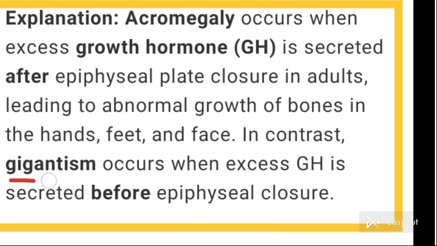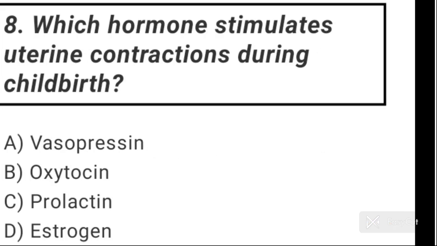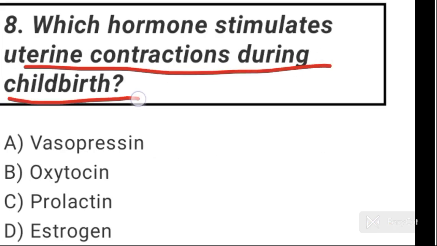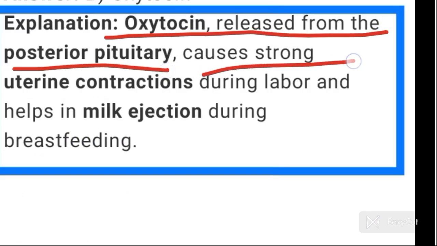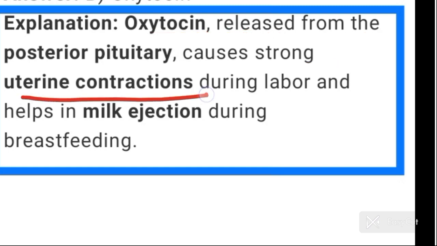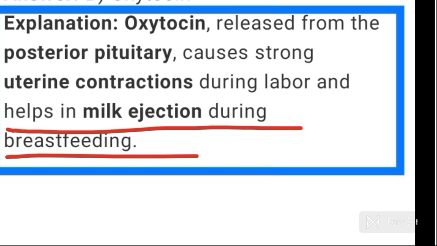In contrast, gigantism occurs when excess growth hormone is secreted before epiphyseal closure. Now come to question number 8. Which hormone stimulates uterine contraction during childbirth? Answer is option B, oxytocin. Oxytocin released from the posterior pituitary causes strong uterine contractions during labor and helps in milk ejection during breastfeeding.